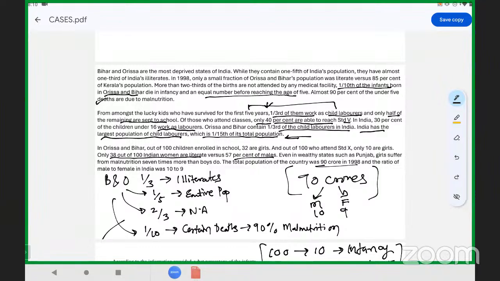Again, one third of them were child laborers, and 2 by 3 were not child laborers. But of that 2 by 3, that is 66.66%, exactly half were sent to school. In the second line of the second paragraph, we were given data that 40% were able to reach standard fifth. We also had data on the total population of child laborers in India, and finally, in the last paragraph, the male and female literacy percentage.